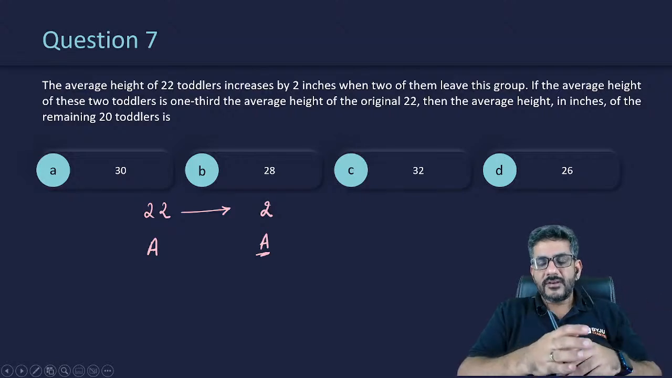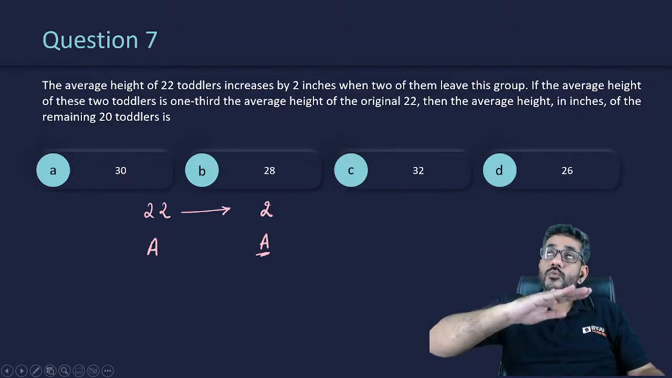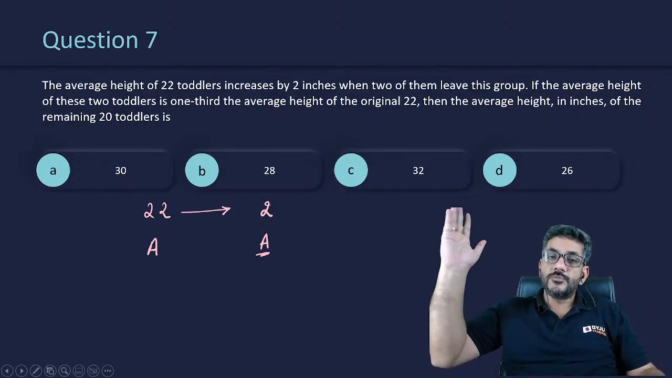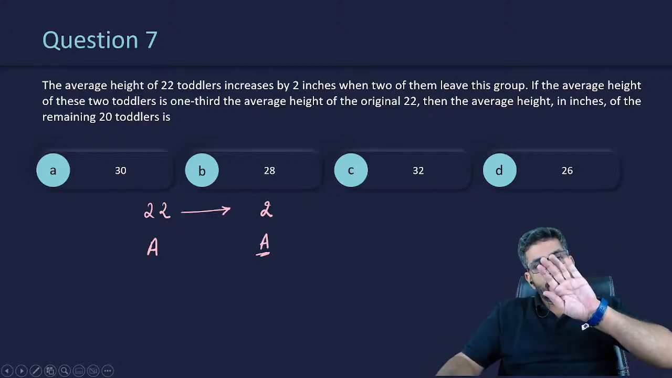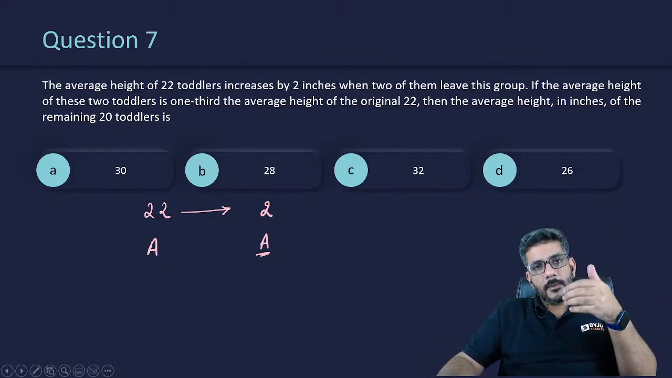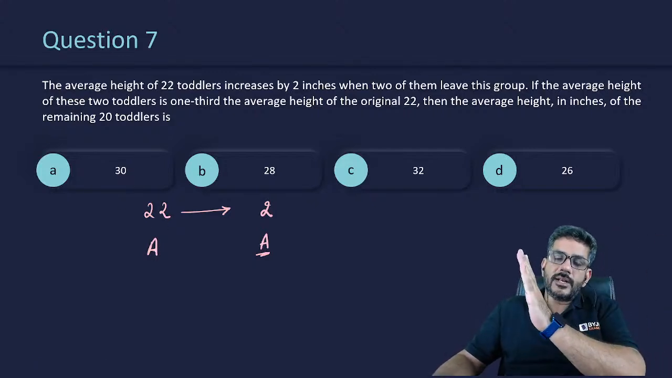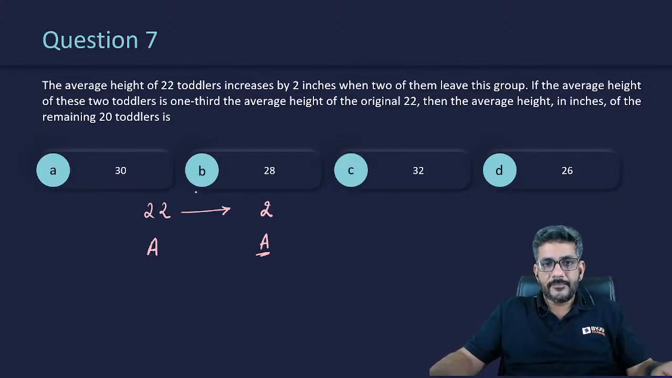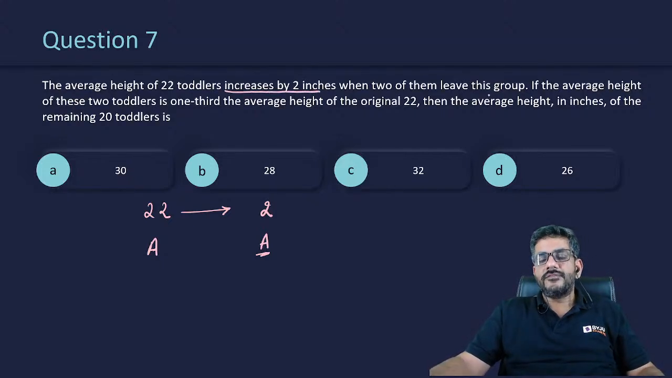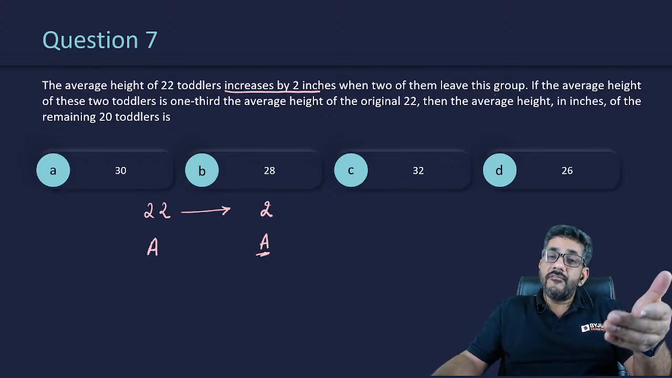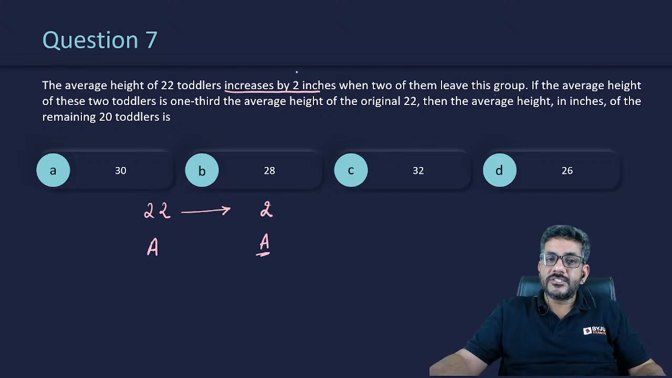22 people have an average height of A. So just visualize there are 22 people. Everyone is with A height. उसमें से 2 people went out. अब वो 2 भी तो अपना A लेके जाएंगे ना. Those 2 went out with an average of A. So the remaining 20 will also have an average of A height. But he says that this increases by 2 when 2 of them leave the group. So these two guys took away their A's, but the average of remaining 20 people increased by 2.